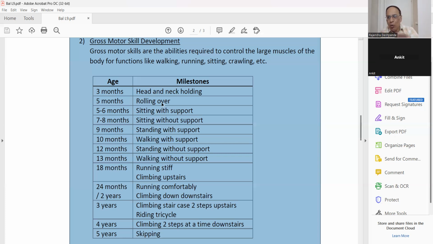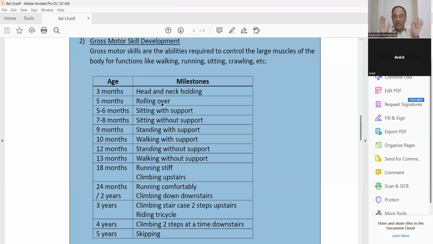5 months, rolling here and there, here and there. In the bed, that will move here and there. So be careful. You have to put some restrictions on the bed, on both the sides. Keep some pillows or any other thing, but the child can fall from the bed if there is no, what you can say, the protection. Remember my words. This is 5 months.